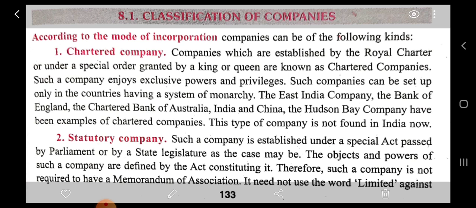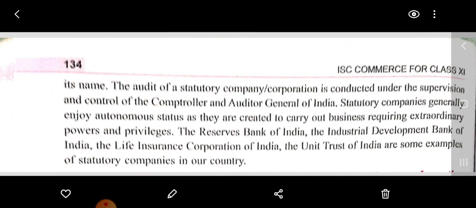Statutory company need not use the word limited with its name. The audit of statutory company corporation is conducted under supervision and control of the Comptroller and Auditor General. Statutory companies generally enjoy autonomous status as they are created to carry out business requiring extraordinary powers and privileges. So, the statutory companies are created under the act of the parliament or state legislature, and they do not add the word limited with their name, and somehow they have got an autonomy.